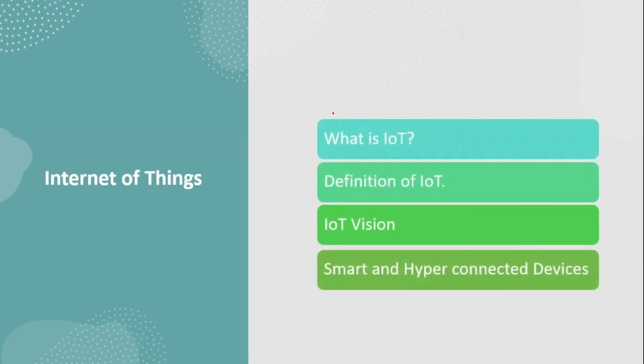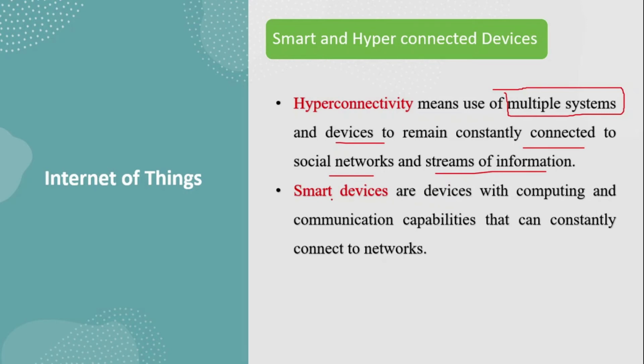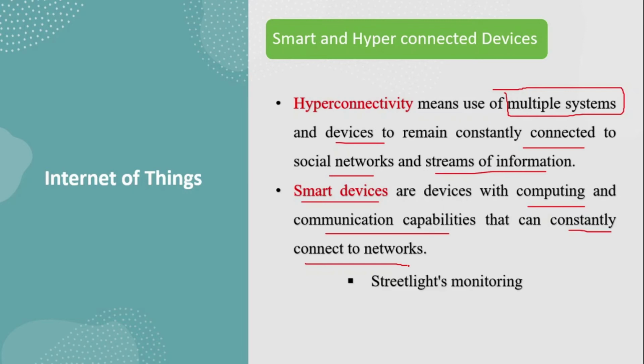Now coming to the next one, smart and hyper connected devices. Here hyper connectivity means we are using multiple systems or devices, connecting to social networks and streams of information, right? Next, smart devices: your cell phone is one smart device, your smartwatch is one smart device. They have computing the data and communication capability to constantly connect to the network. So both are there in the smart device, right?